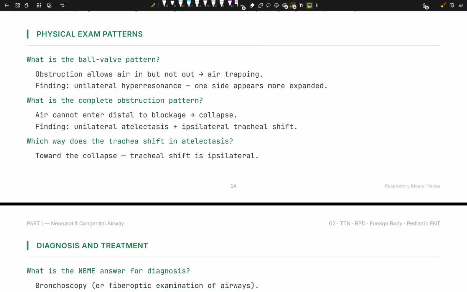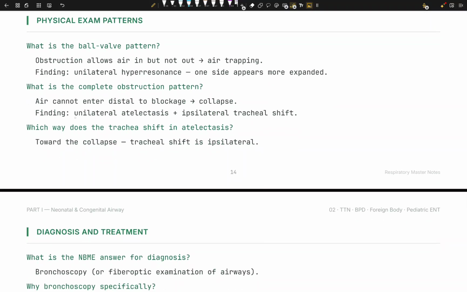Now, what is the complete obstruction pattern? Air cannot enter distal to the blockade. Now, what's going to happen? Air cannot enter distal to the blockade, right? I hope you understand this. What's going to happen? The lung is going to collapse, right? Finding, we have unilateral atelectasis or ipsilateral tracheal shift, right? This is not a tension pneumothorax. If it was a tension pneumothorax, the tracheal shift would be away from the side of collapse. I hope I am pronouncing atelectasis right. So the lung actually collapses and the trachea shifts towards the atelectasis. So it's not a tension pneumothorax. That's how you differentiate.